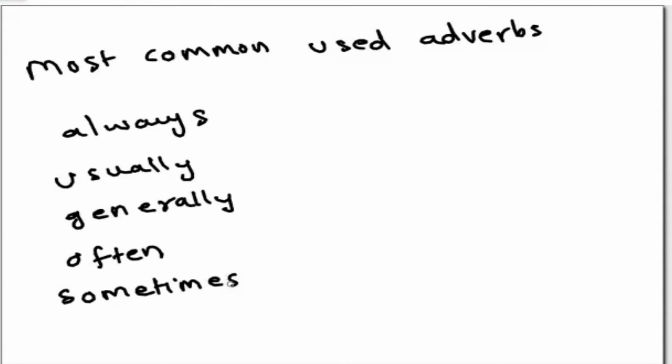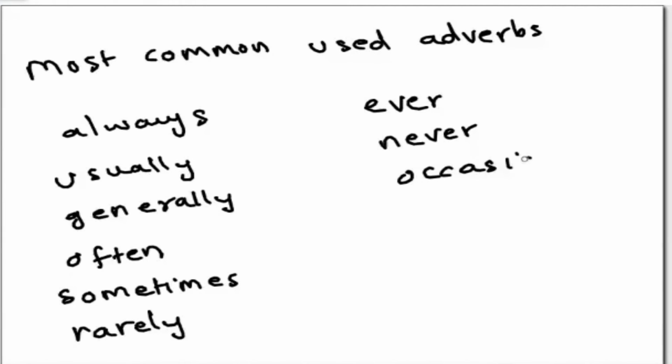As I am writing, I want you to mute your mic and revise with me. Rarely. Then we also use ever, and then never, or we use sometimes, occasionally. These are the adverbs we most commonly use in our daily life, like always, usually.